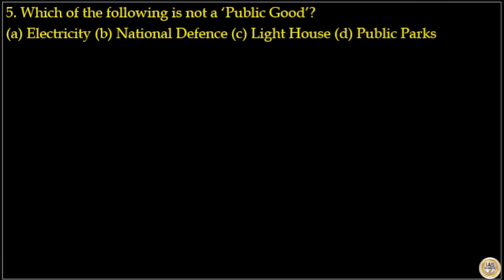Next is question number 5. Which of the following is not a public good? Options are electricity, national defense, lighthouse and public parks.